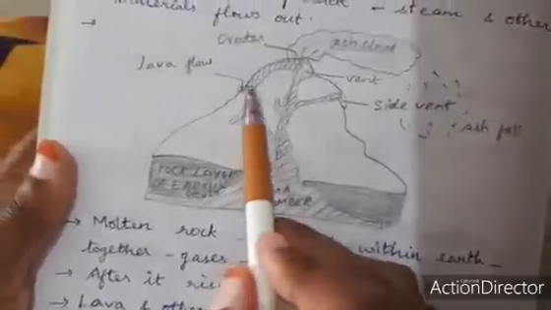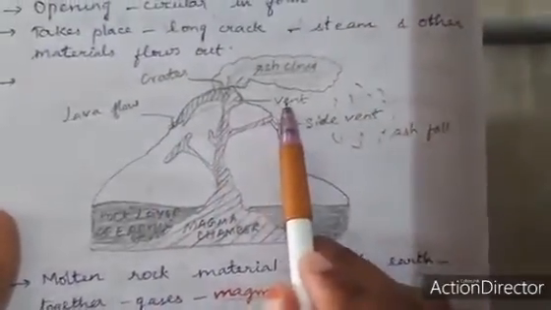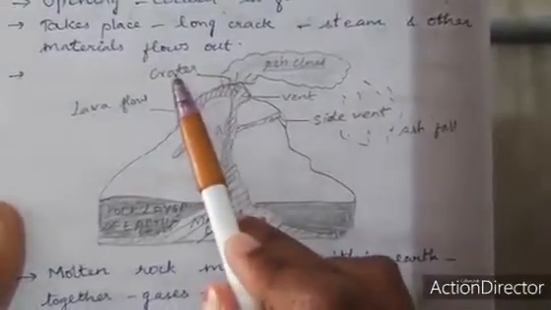See, lava flow and other materials also flow out like this. This is a vent and this is a side vent. This is a crater.